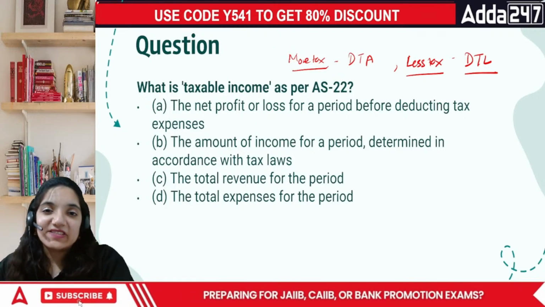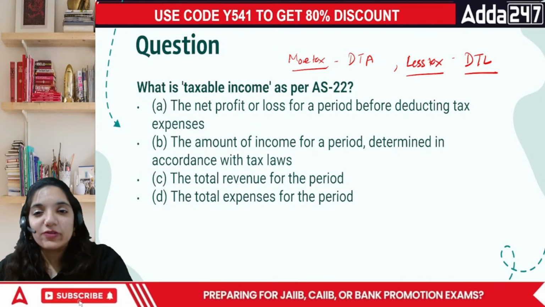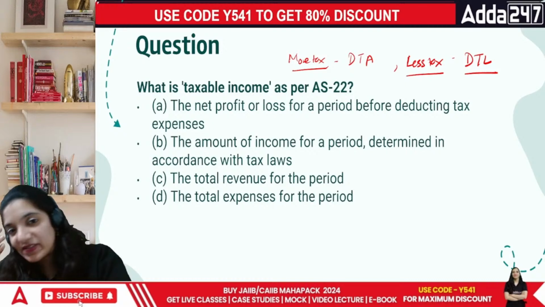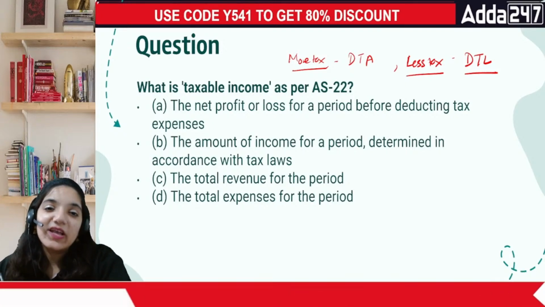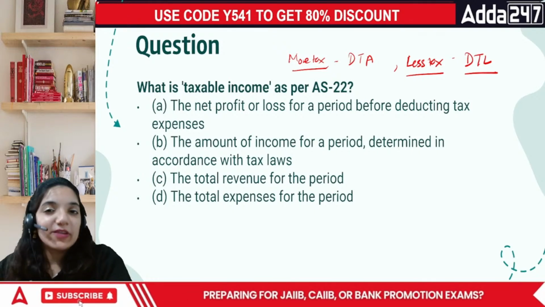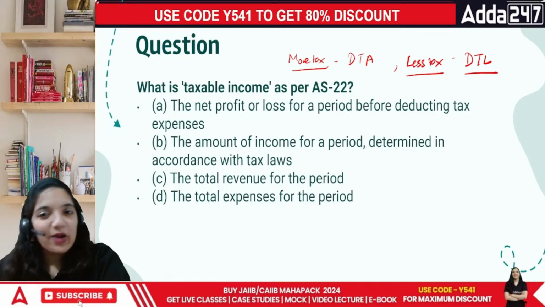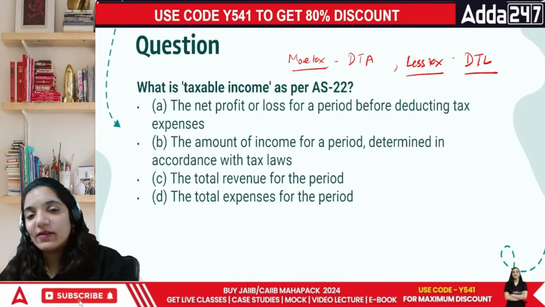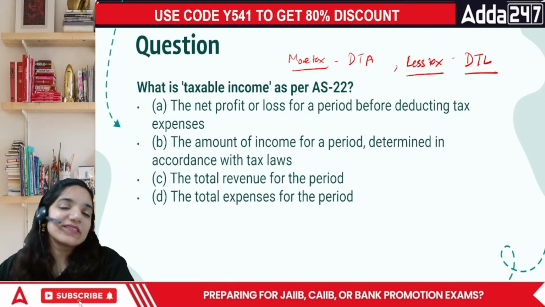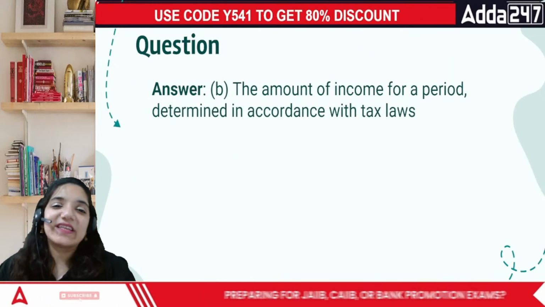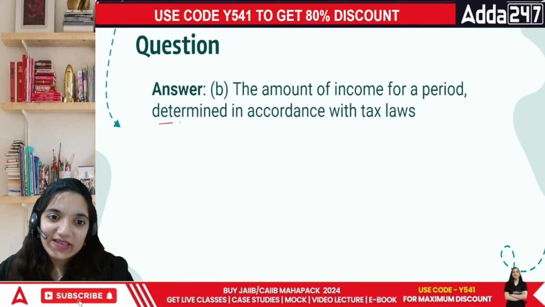Okay, what is taxable income? The net profit for the period before deducting the expenses, the amount of income for the period determined as per the tax laws, or the total revenue for that period and total expenses. See, total revenue and total expenses are fully out of it. But is it the net profit before tax, or this is after tax? The point is, it is basically in accordance to the tax laws, everyone.